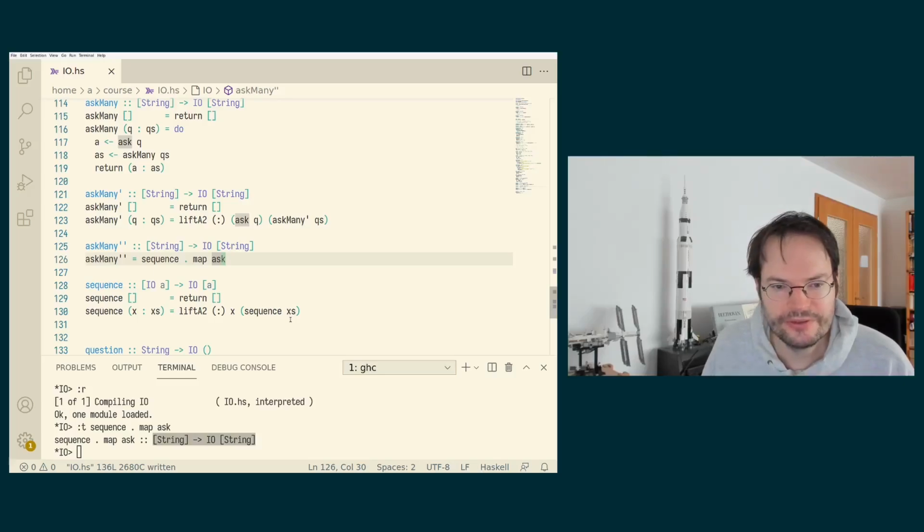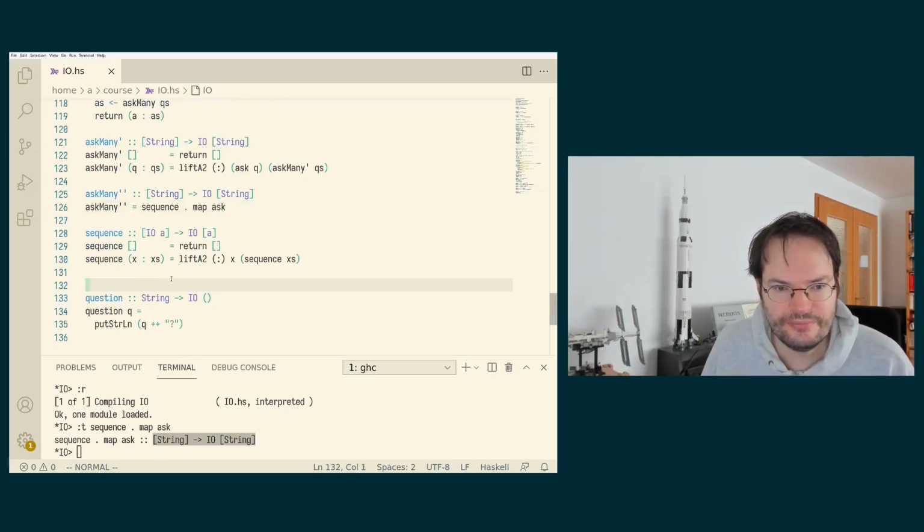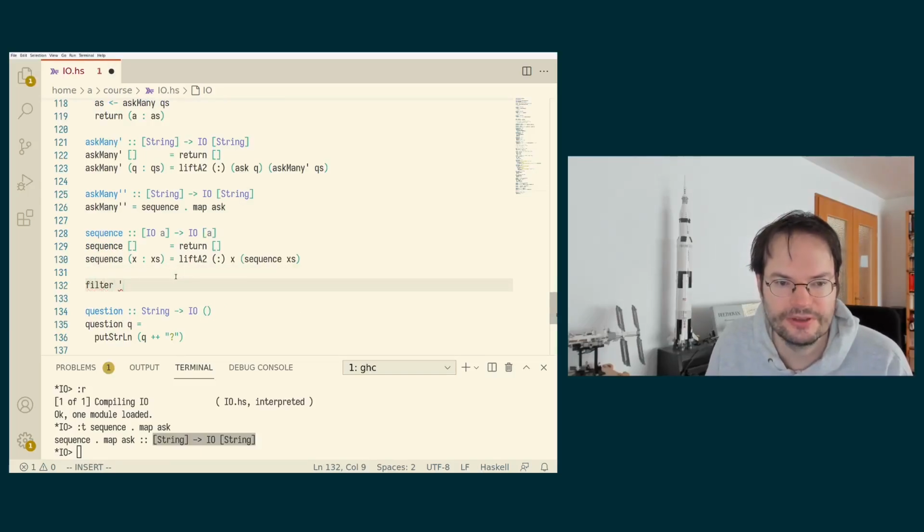So then we need a filtering function of the form, let's call it filter prime for the time being, because it's not the original filtering, a to IO Bool. And then we start with the list of A's, and then we have an I/O of a list of A's again.